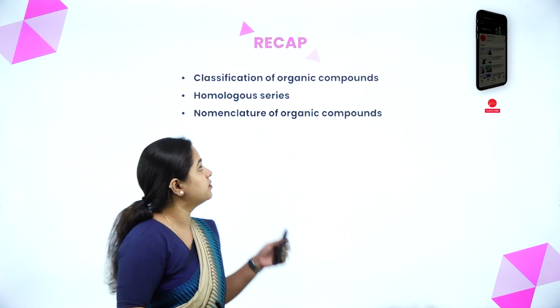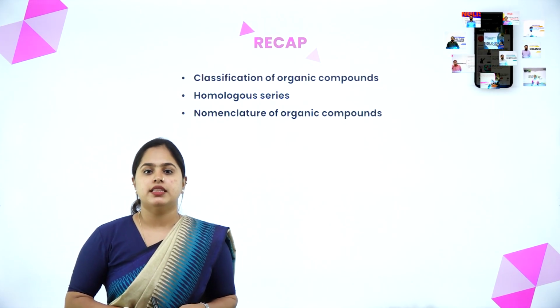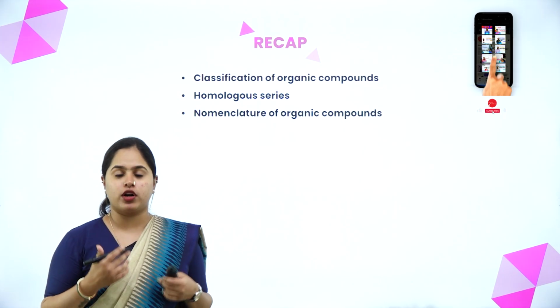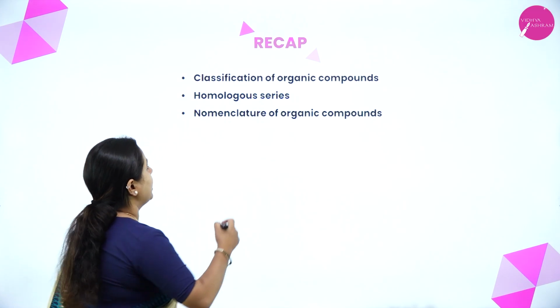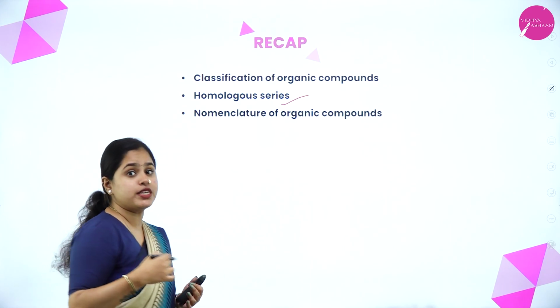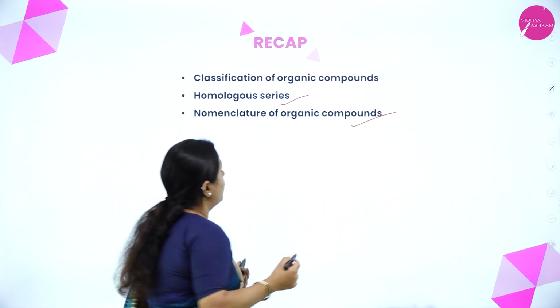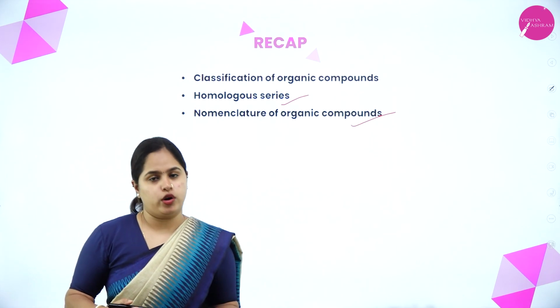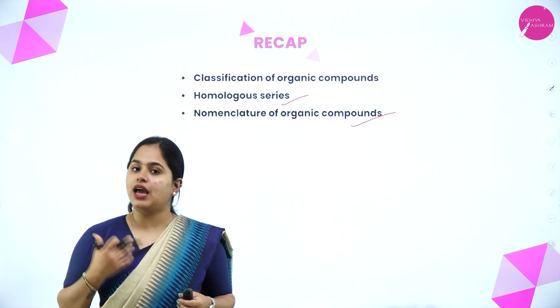In the last session we discussed the classification of organic compounds, right? The whole of the classification we studied in the last session. And then we studied about functional groups as well as homologous series, and we also began with the nomenclature of organic compounds. We studied about prefix, the word root and the suffix.